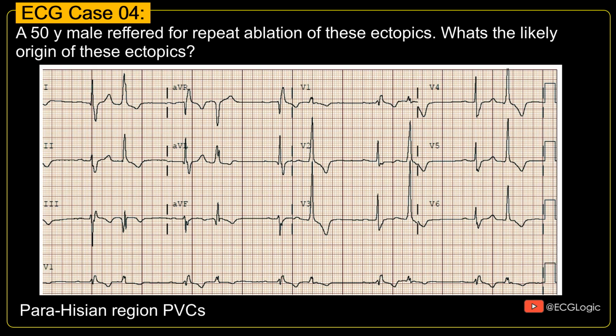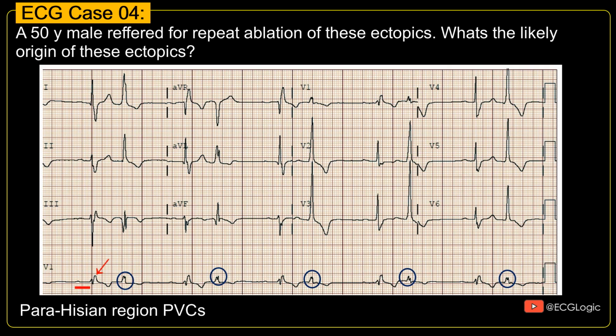The correct answer is the parahis region. So here we have sinus rhythm with right bundle branch block and a long PR interval, and PVCs. The PVCs have a right bundle branch block like configuration, relatively low amplitude R wave, and concordance across the precordium with dominant R waves across the precordium.